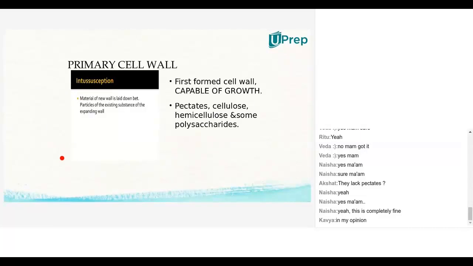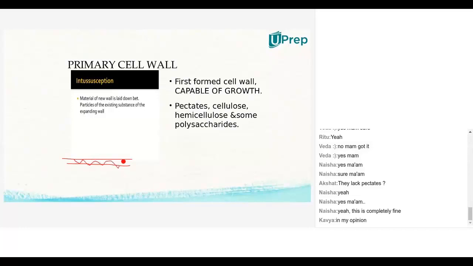If you observe, we'll have the middle lamellum like this. After the middle lamellum is formed, inside the middle lamellum we'll have the primary cell wall like this. It means that once a material is formed, inside that material, expansion of that material is happening. Got my point?